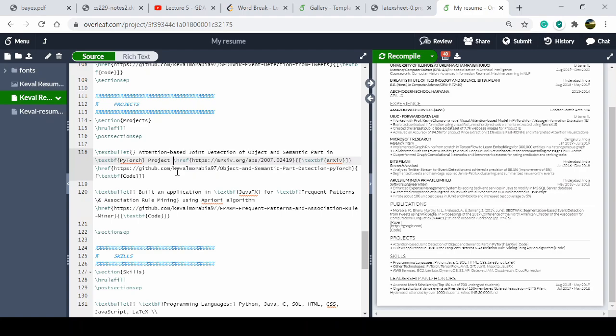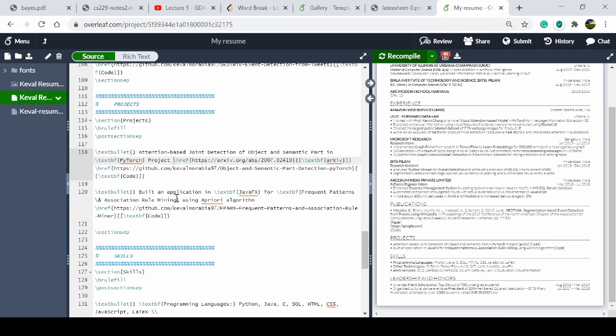You can add that, or where you have deployed the project. Whatever details you want to add, you can add. There is nothing new in that.